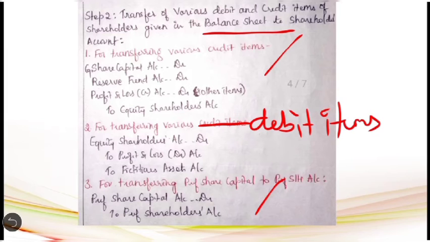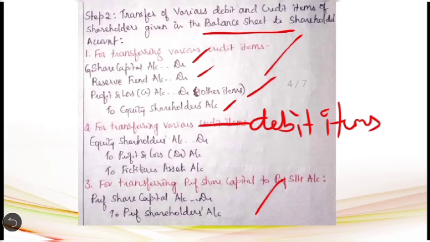Then the next entry under the second step has to be passed for transferring various credit items belonging to equity shareholders. Credit items are like equity share capital, reserve fund, profit and loss account credit balance, that is accumulated profit over the years, or any other accumulated reserve. These are the credit balances which belong to the equity shareholders. They are given on the liability side, which represents credit balance. Now when you transfer that, you have to debit all those accounts. The entry will be equity share capital account debit, reserve fund account debit, profit and loss account debit, any other items account debit to equity shareholders account.